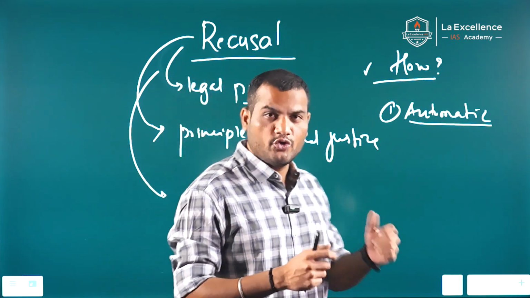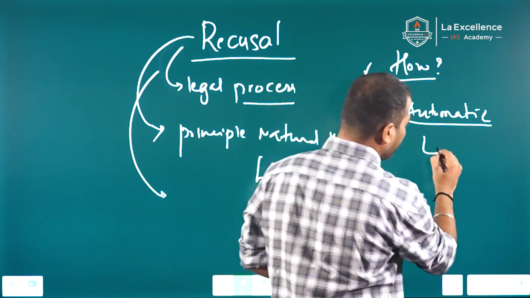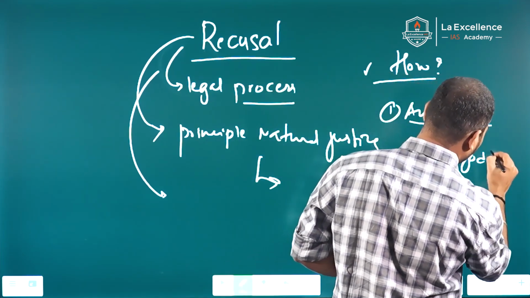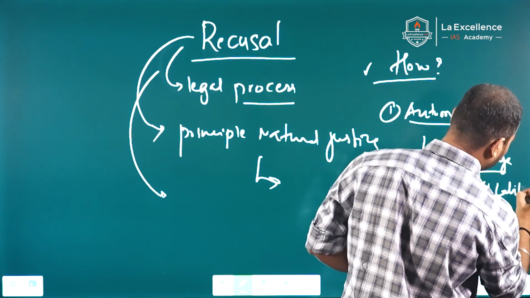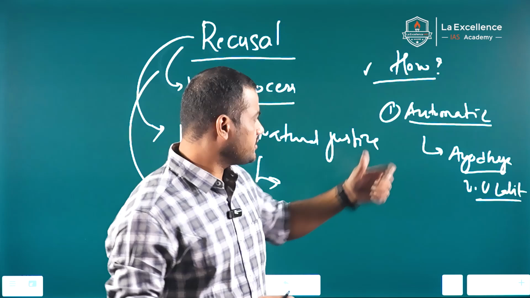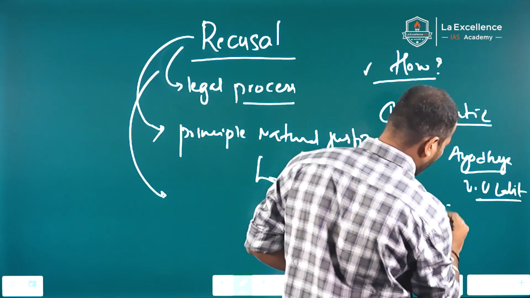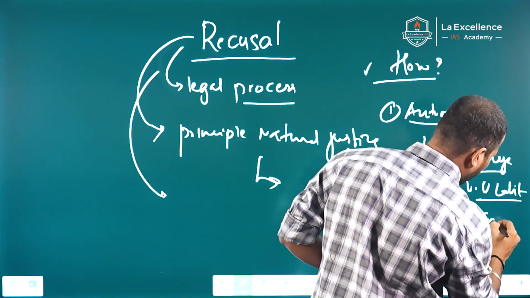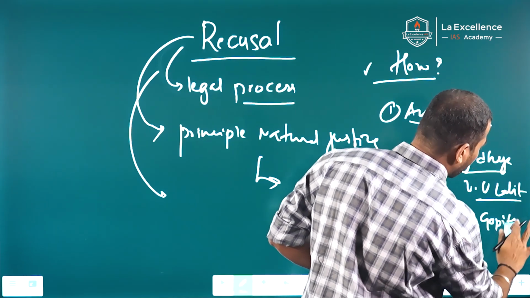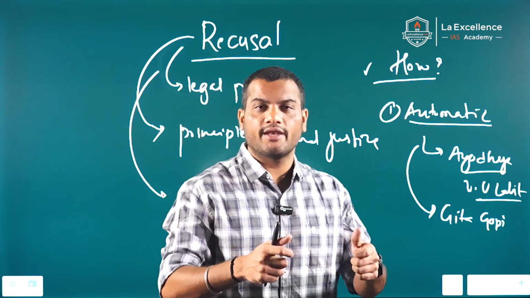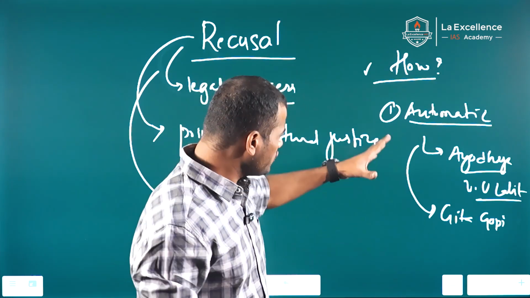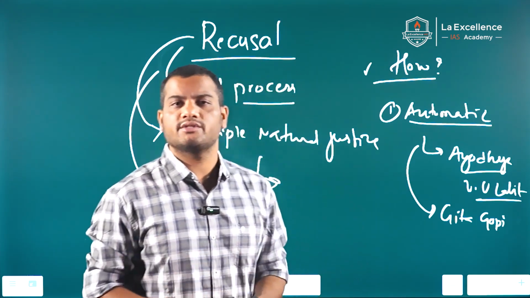For example, U.U. Lalit in the 2019 Ayodhya land dispute case recused himself from hearing that case. And also Justice Geeta Gopi of the Gujarat High Court recused herself from hearing the Rahul Gandhi case. These are instances where automatic recusals happened.